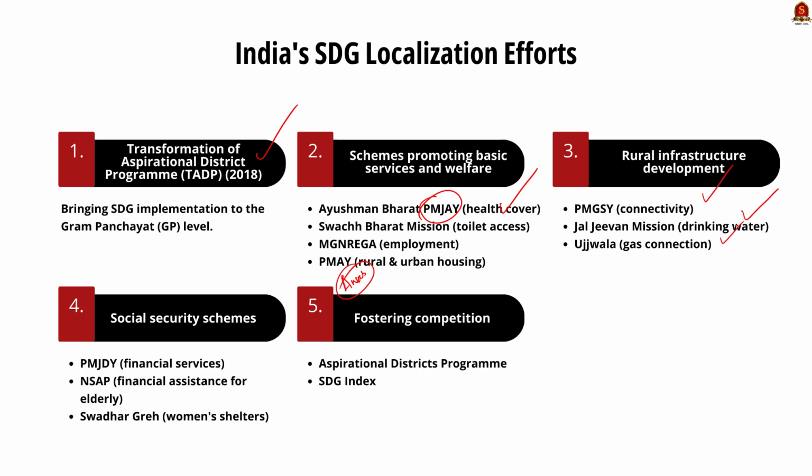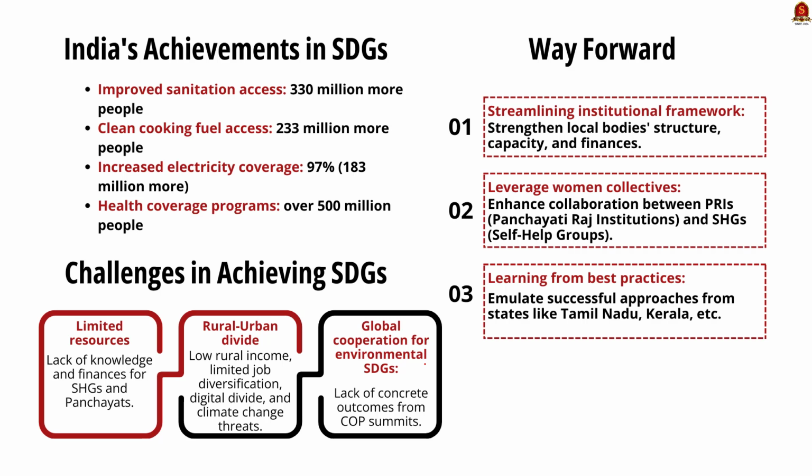Thirdly, the localization of social schemes in the form of Pradhan Mantri Jan Dhan Yojana, PMJDY, to provide access to financial services. The National Social Assistance Program, NSAP, to provide financial assistance to the elderly. Then the Swadhar Greh scheme for women were implemented. Fourthly, the government, in order to foster the spirit of competition in achieving SDGs, has developed the Aspirational District Program, SDG Index, etc. According to data from NITI Aayog, India has achieved various results in terms of SDGs, like